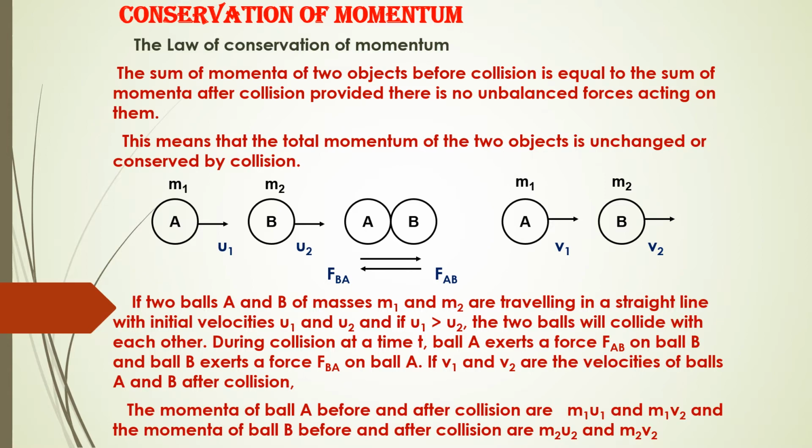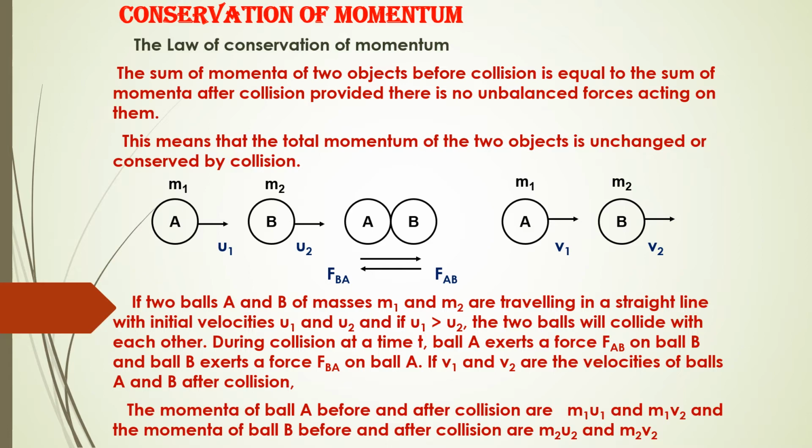So let us assume that the force exerted by ball A on B is FAB and the force exerted by ball B on A is FBA. After the collision, the velocity of both the balls changes. Mass remains the same, and the velocities become v1 and v2, because they attain final velocities.